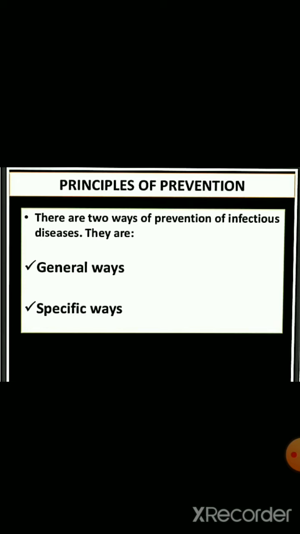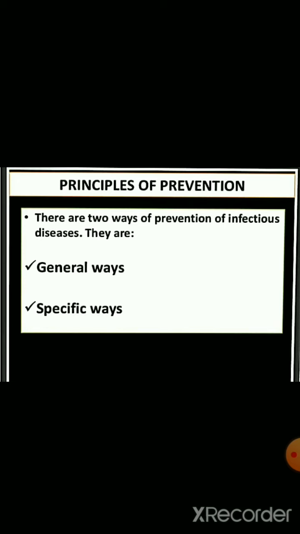Another is specific ways. Specific means particular. By use of vaccines to develop immunity in people against the infectious disease, which means a particular vaccine is given for a particular microorganism to inhibit the growth of that microorganism. In this way, we can prevent diseases.